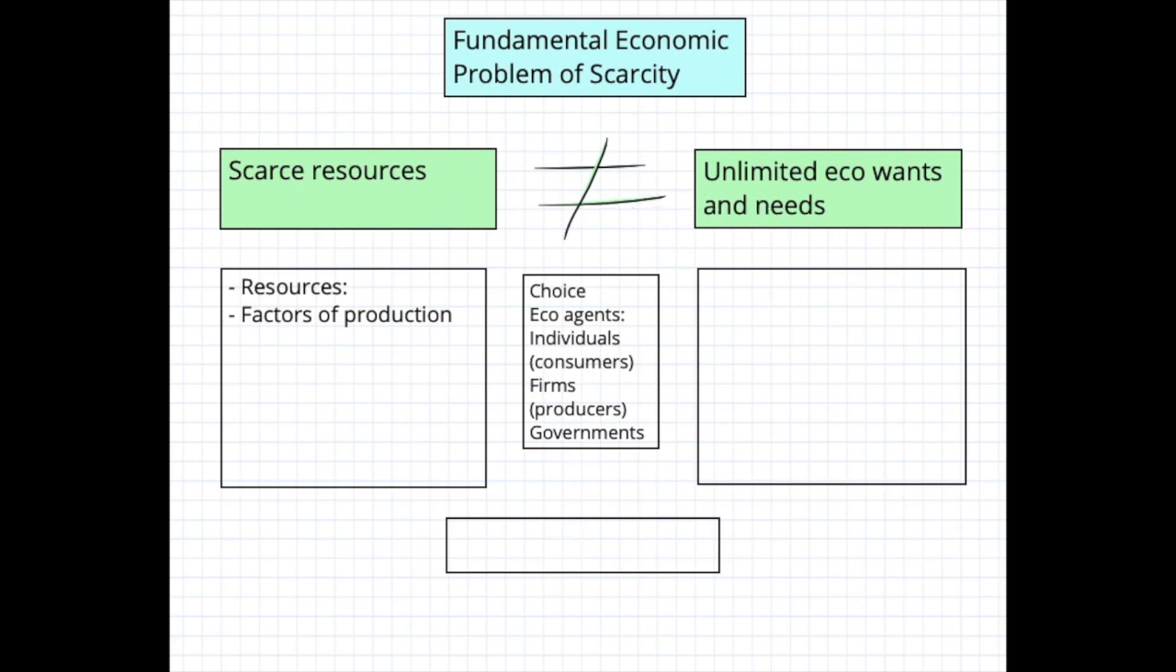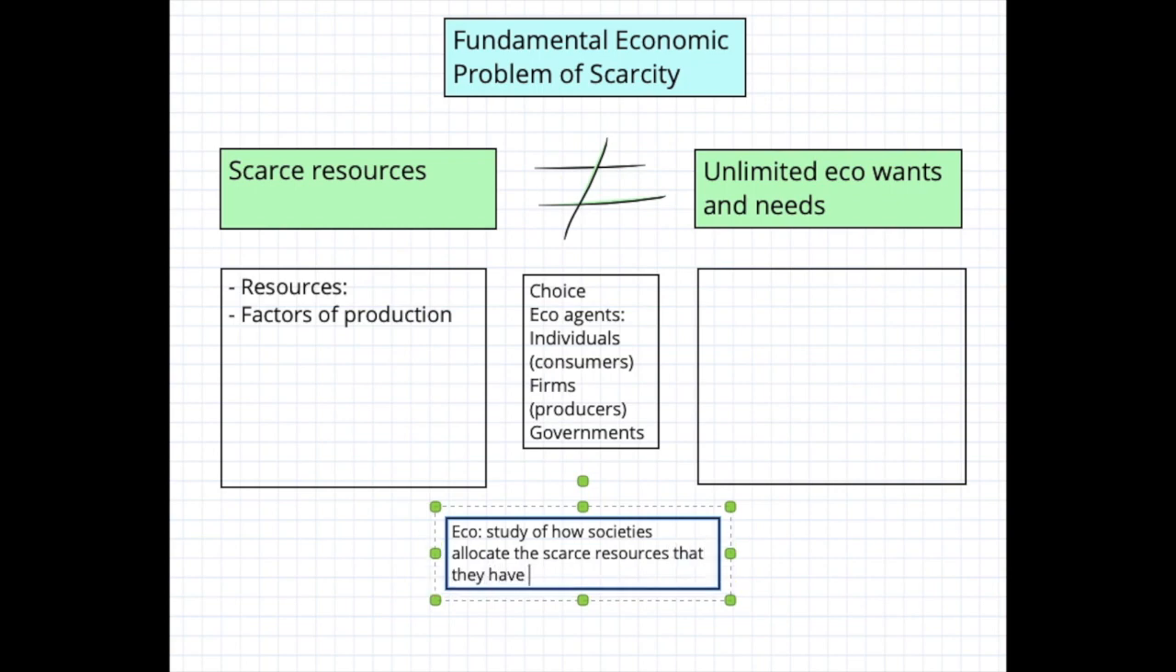So now we've been able to come up with a textbook definition of economics. Economics is nothing else but the study of how societies allocate the scarce resources that they have towards competing and alternative uses.